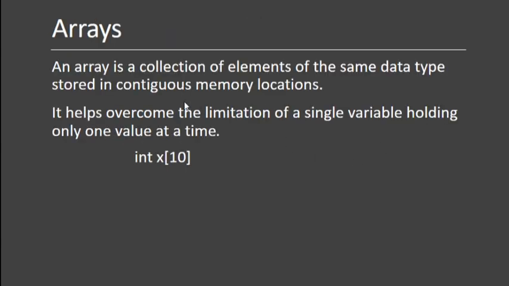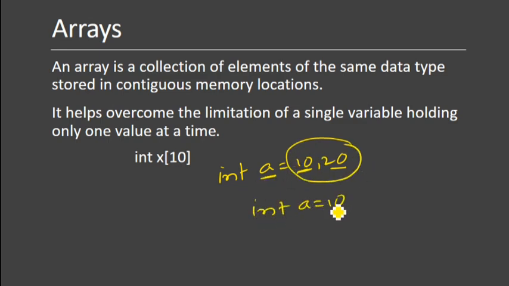Let me discuss arrays first. An array is a collection of elements of the same data type stored in contiguous memory locations. It helps overcome the limitation of a single variable holding only one value at a time. For example, I cannot declare int a equal to 10 and 20. A variable can store only a single value at a time, so a can store only 10, not both 10 and 20.